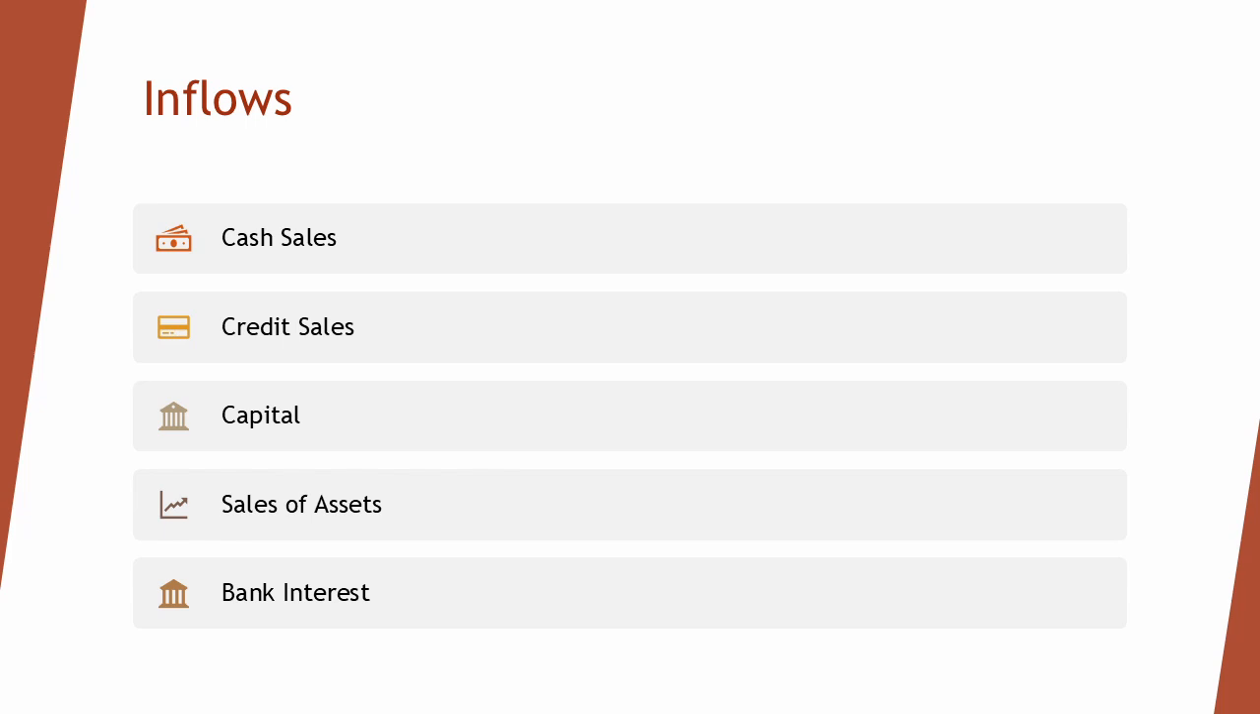The different inflows are cash sales, credit sales, loans, capital introduced, sale of assets, and bank interest received. Cash sales are inflows from customers who pay immediately for goods or services. Credit sales are inflows from customers who buy on credit and pay later. Loans are inflows from borrowed funds provided by banks or other lenders.